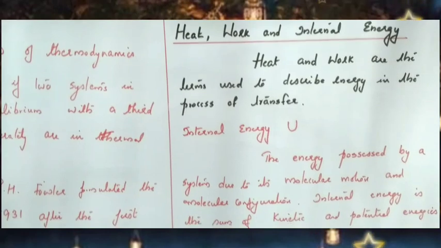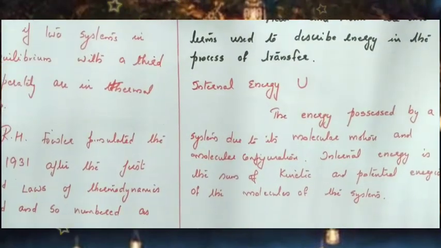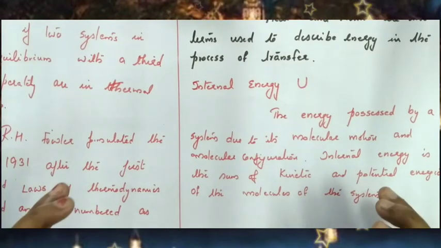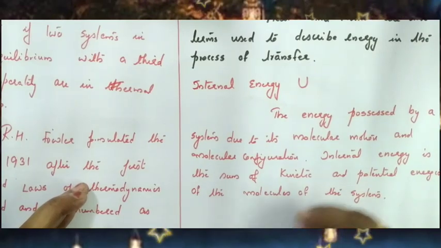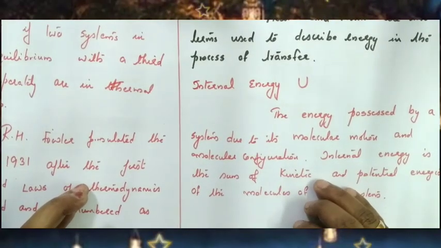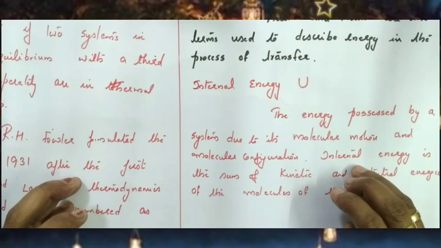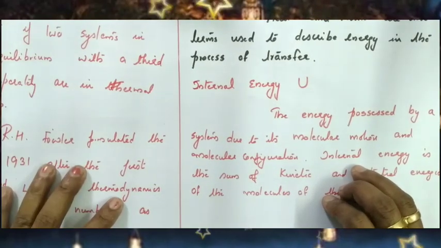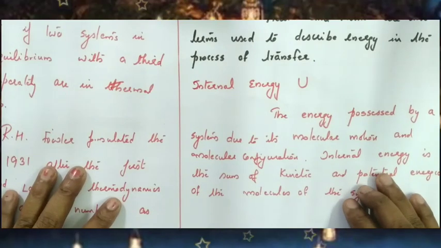What is internal energy actually? Internal energy is usually represented by the capital letter U. It is the energy possessed by the system due to the molecular motion and molecular configuration. If you consider a thermodynamic system, a gas contained inside a cylinder, the molecules are in constant motion. Due to the velocity of the molecules, they have energy. That energy is the kinetic energy. So, the total kinetic energy of the molecules.